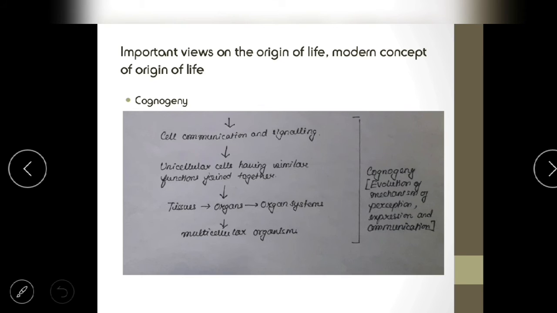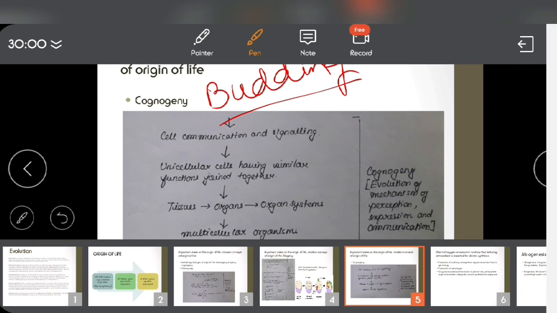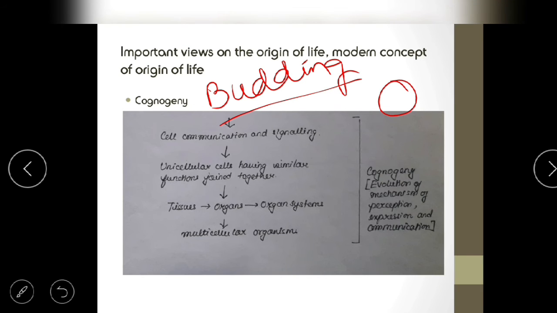So here the coacervates, or the microspheres, can now do budding. By some kind of asexual reproduction, they started to form new cells. When they started to form new cells, these new cells needed to coordinate with each other. They needed to talk to each other so that they could survive together. So when they started to coordinate, they started signaling each other.